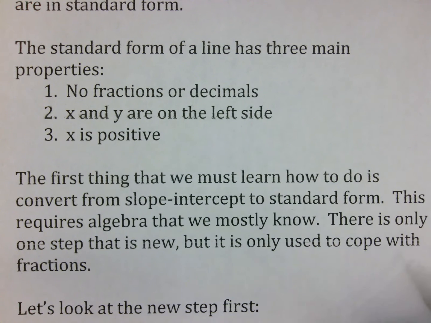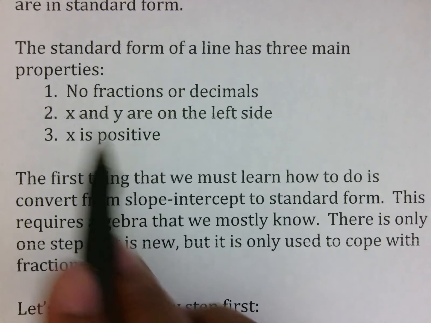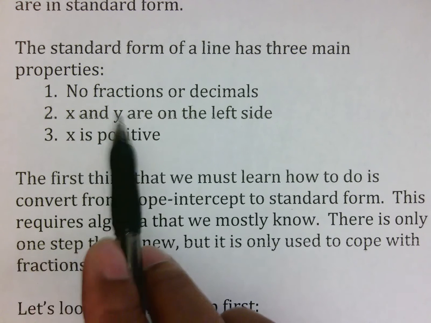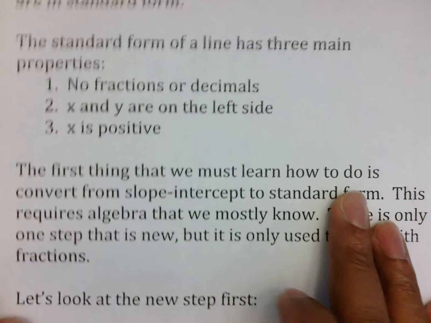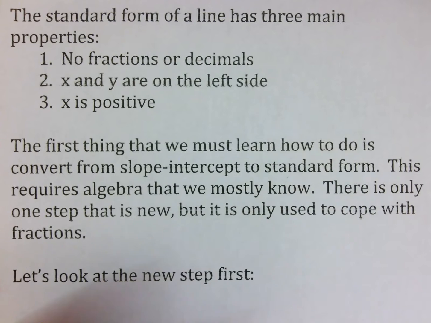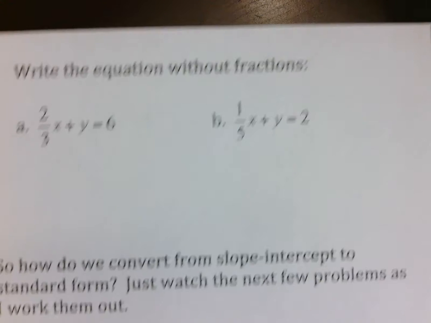X and y are on the left side of the equal sign, and the numbers on the right, but x and y are on the same side. X is always first, y is second, and then x is positive. So you have to know how to switch that around, which again we'll see in just a second. The first thing you have to learn how to do is convert slope-intercept form into standard form. This requires algebra that we mostly know, but there's only one step that's new. It's only used to cope with fractions. So let's learn that new step first, if you don't mind.